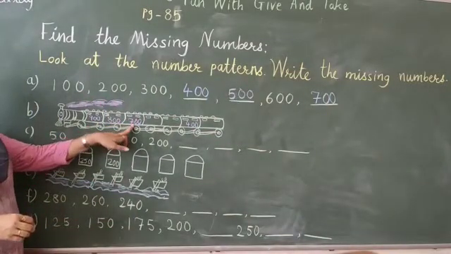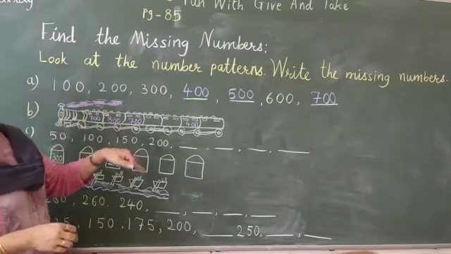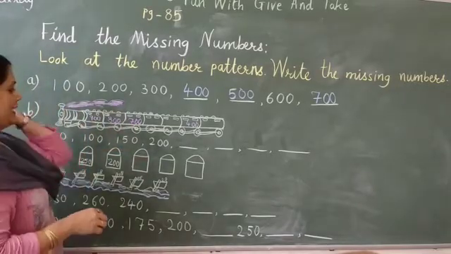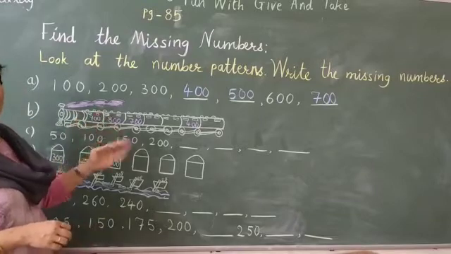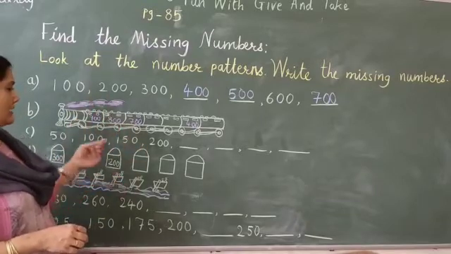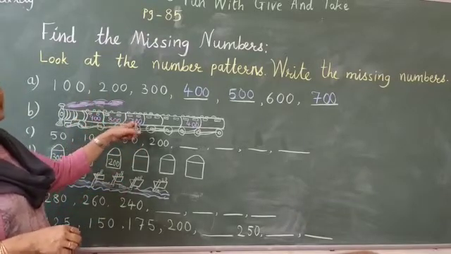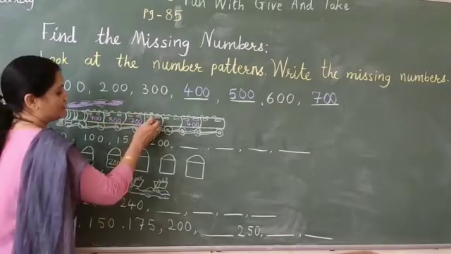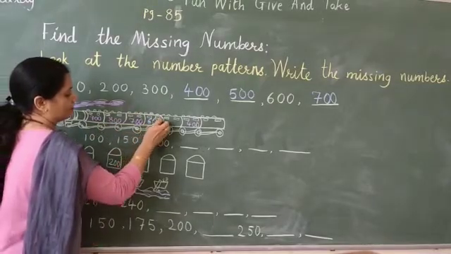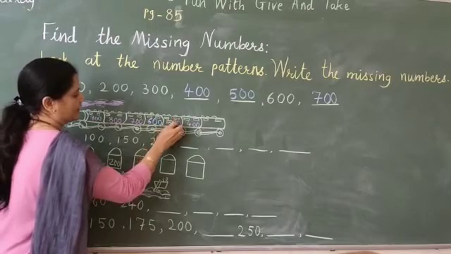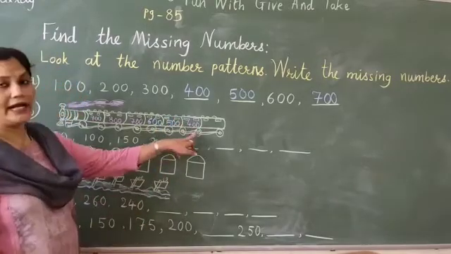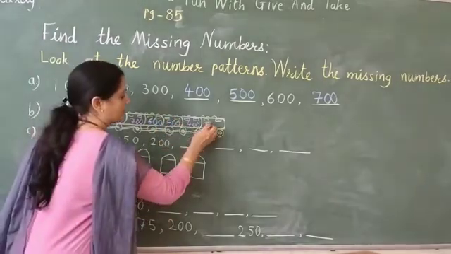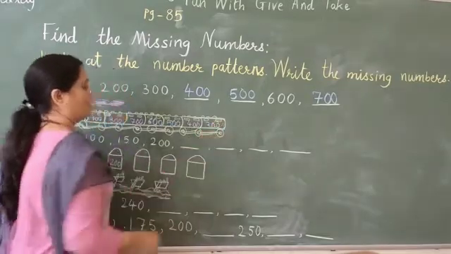Now in the next one, look here. 900, 800, 700, that means it is decreasing order. Okay? Descending order. So 100 we have to subtract. 900, 800, 700. Now what will come? It will be 600, 500, 400 and now it is 300. Okay?